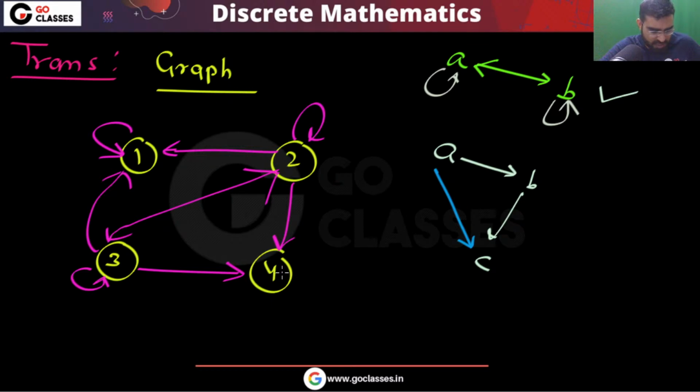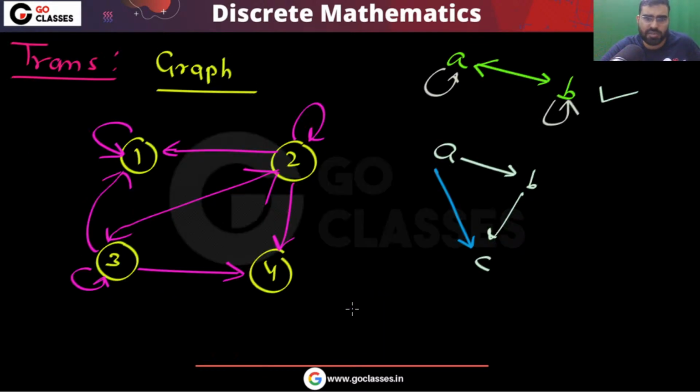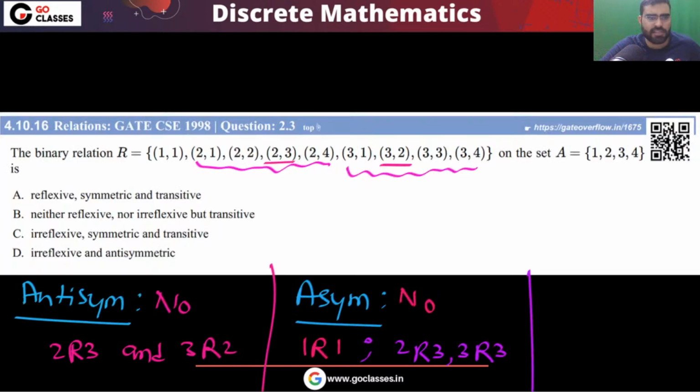So all these properties are basically satisfied. So this relation is transitive. Yes, the transitive property is satisfied. So finally I can say the answer will be: this is not reflexive, neither reflexive nor irreflexive, but transitive. So the answer will be option B.